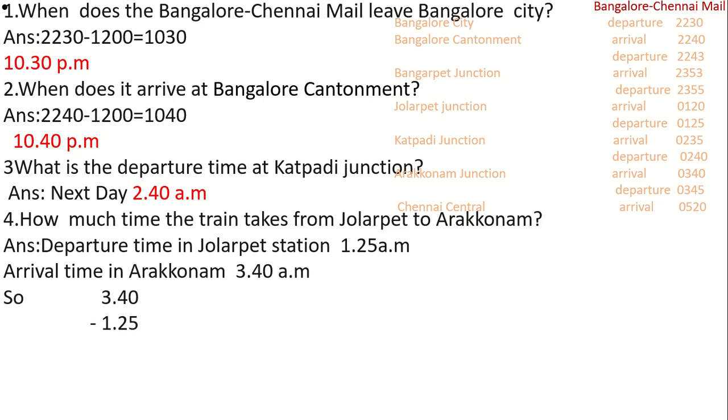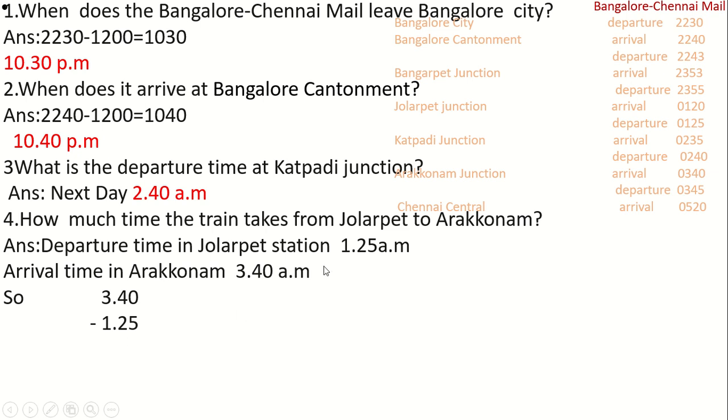Now, we have to subtract. 0125 hours in Jolarpet means what is the time in 12 o'clock time? It is 1:25 AM, right? And in Arakkonam 0340 hours means the time in 12 o'clock time is 3:40 AM. We will write the time as it is, no?